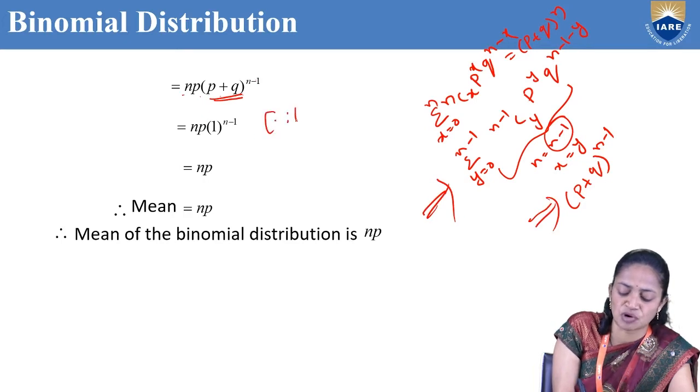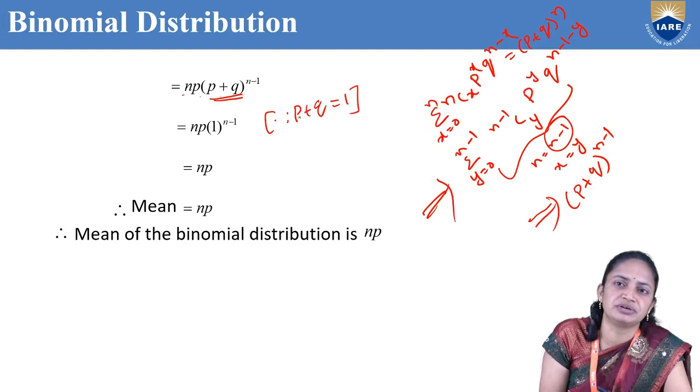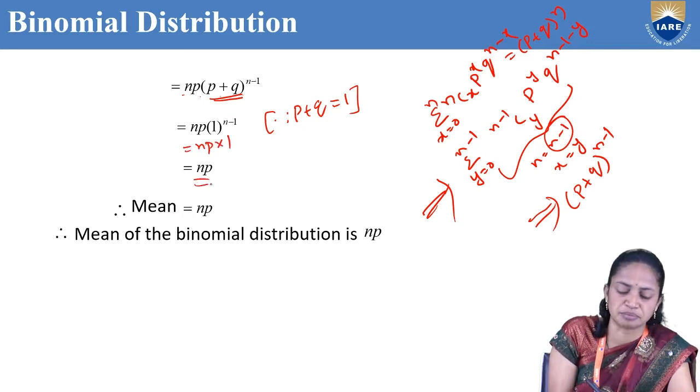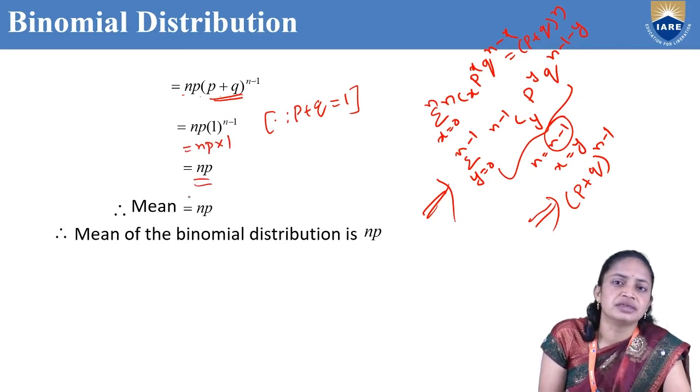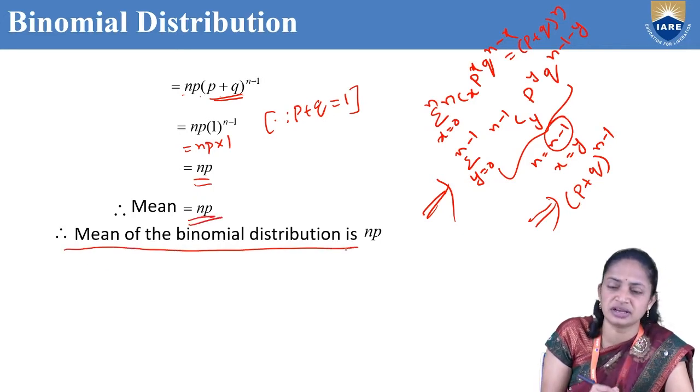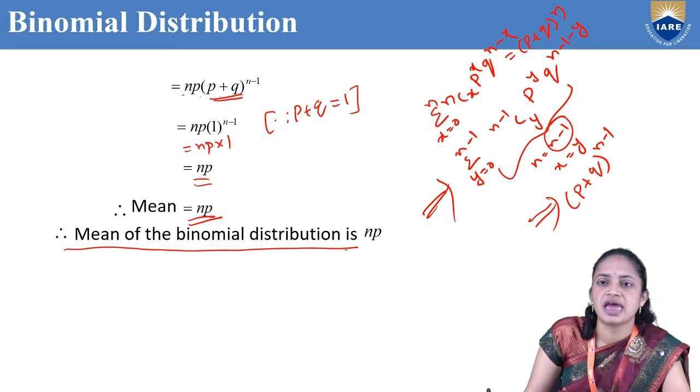And we know that p plus q equal to 1. So from that, 1 whole power n minus 1, and 1 power anything is 1. So np into 1, that is np. Therefore, the mean of the binomial distribution is np.